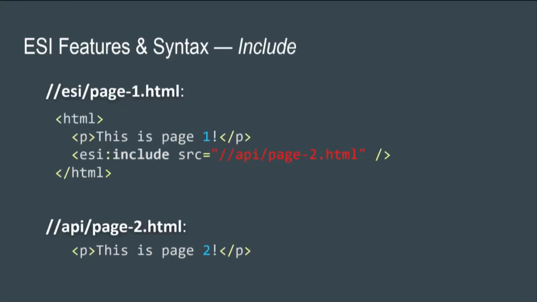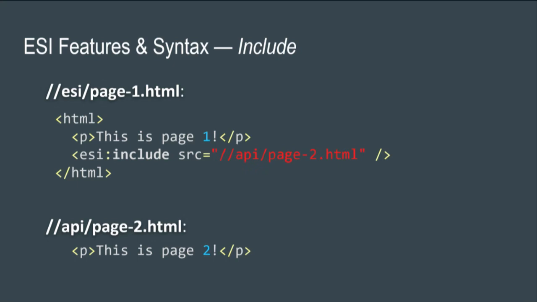So let's look at our first feature. We have ESI includes. ESI includes are, in my opinion, the most relevant ESI tags. You have two files to show how this works. You have page1.html and page2. Page 1 is sitting on the ESI server. The second one is on another server called API. And you can see in page 1 you have an ESI tag, which is an include tag, pointing to page 2. Now two things can happen here.